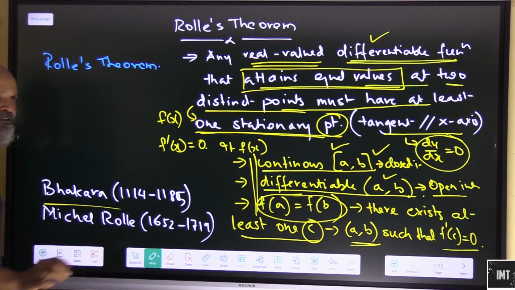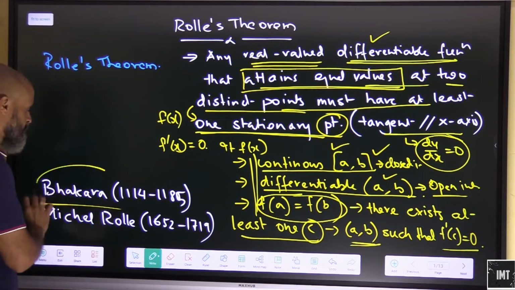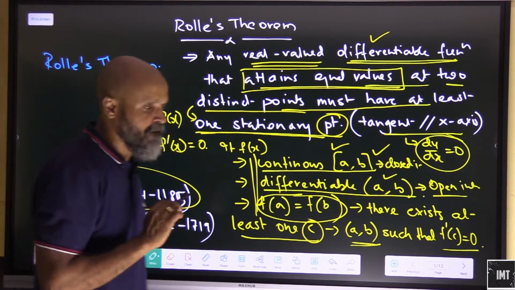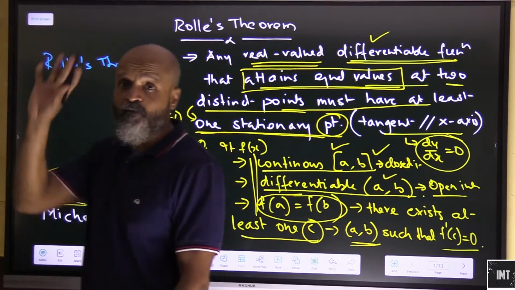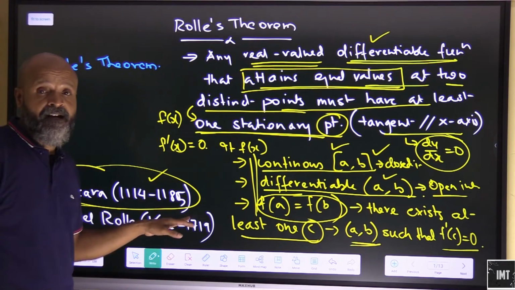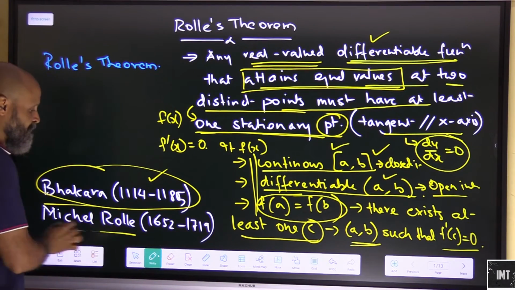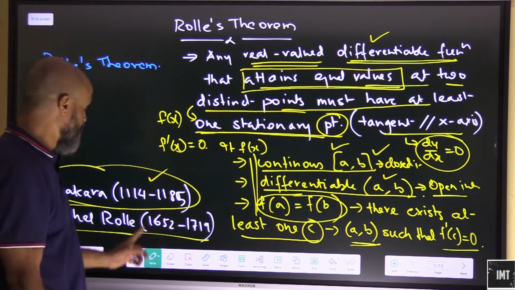A very interesting fact about this theorem is that it was expressed in writing by the great Indian mathematician Bhaskara. It was expressed way back in that era, and finally it was stated as a theorem by Rolle.